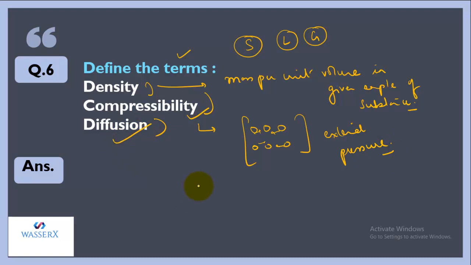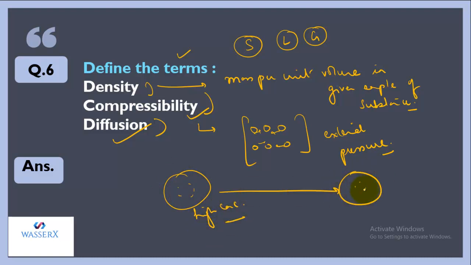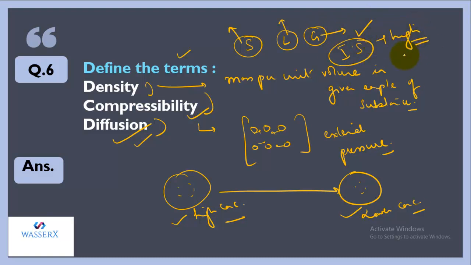Third is diffusion. Diffusion is the movement of any substance from the region of its higher concentration to a region of its lower concentration. So you can just pen it down. Diffusion is a tendency of a substance to move from the region of its higher concentration to the region of its low concentration. And we know that solids can't diffuse, liquids can diffuse a bit, and gases can diffuse to a very high extent. The reason being the intermolecular spaces are quite high, and even the gaseous particles possess high kinetic energy.